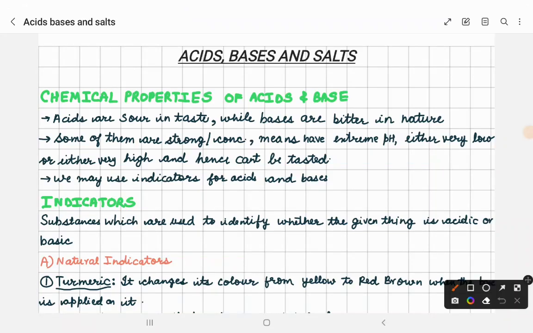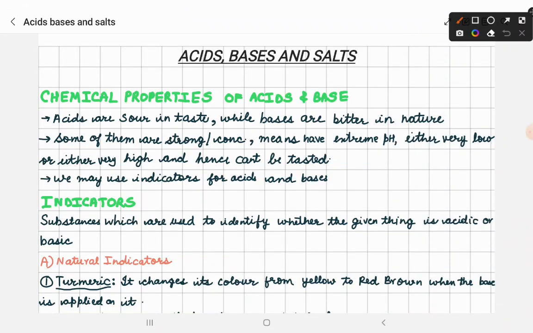Today we are going to start with our new unit, that is our second unit, and our unit name is Acids, Bases, and Salts. Now we are going to continue with this unit. Today we are going to take a short class, just an introductory class for this unit number 2. This unit is generally of 12 marks in the board examinations, and this carries some weightage.